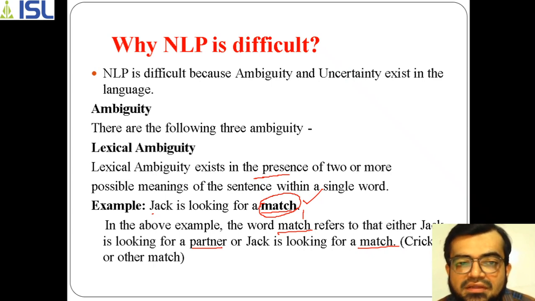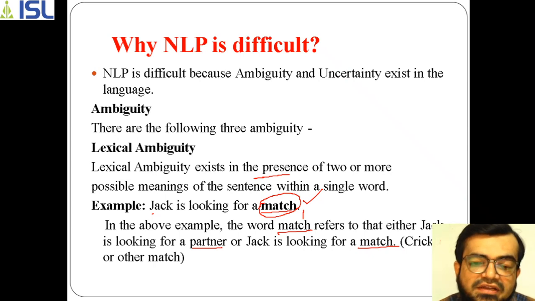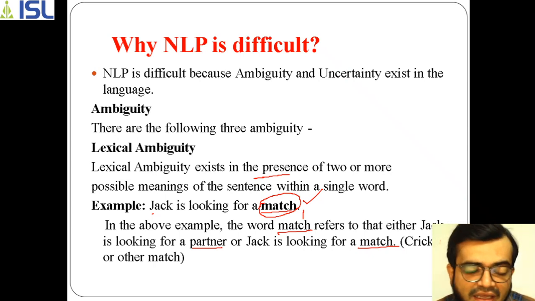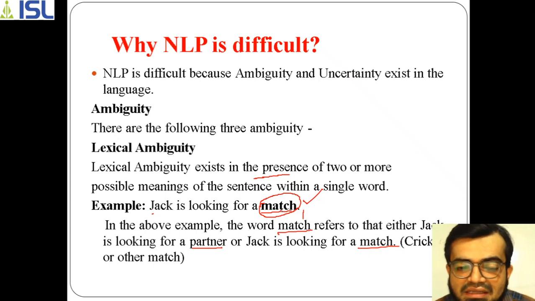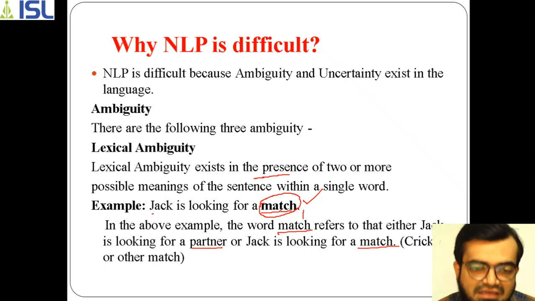That is why it is very difficult to make the machine understand on what basis, and with reference to what conditions, the word match has been used for the given person Jack. So that is what we call lexical ambiguity.